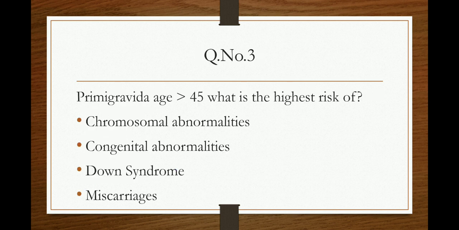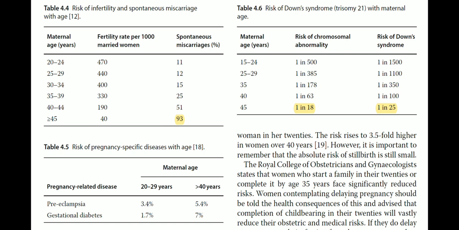That is the answer. Now, question number 3, primary gravidae, age more than 45, what is the highest risk of? She is at highest risk of what? Chromosomal abnormalities, congenital abnormalities, Down syndrome, and miscarriages. So at the age of more than 45, which risk is the highest? That is a very important question. If we go to Dewhurst, we will find these tables.